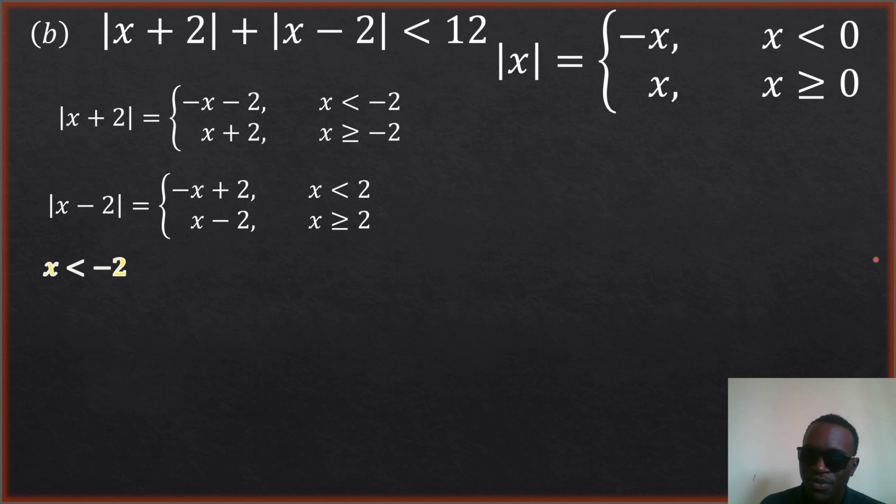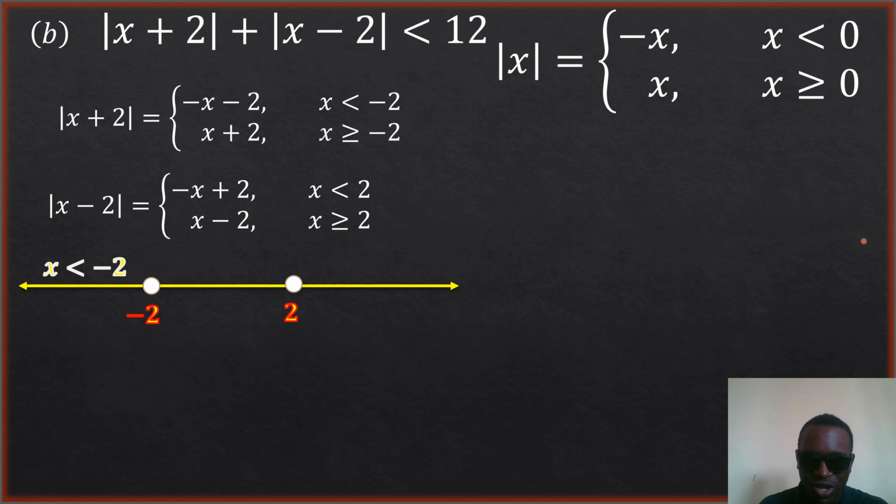From there, we notice that this inequality has some terminal ends, negative 2 and 2. Those are our points of interest that we use to solve this problem. So we draw a number line and insert the points negative 2 and 2 in ascending order.